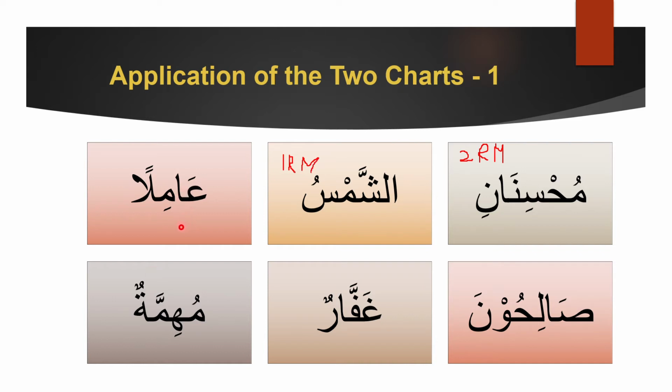Now, Amilan. Amilan doesn't have any combination because first we look at the combination, then the sound. Now, I don't see any combination here. And of course, if you see Tanween, then you don't have to even worry about combinations, right? Because Tanween is the singular version. So first we see that this is an sound. We know that an sound means it's nasab. So this is going to be 1 because it is not a combination. Nasab and masculine. Why is it masculine? Have you seen a ta? No, right?